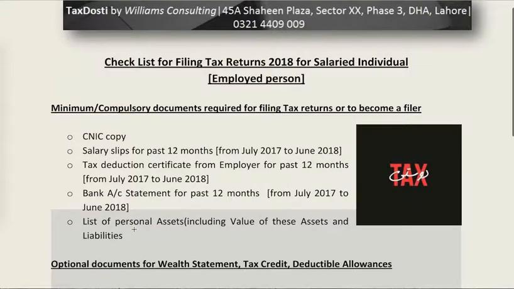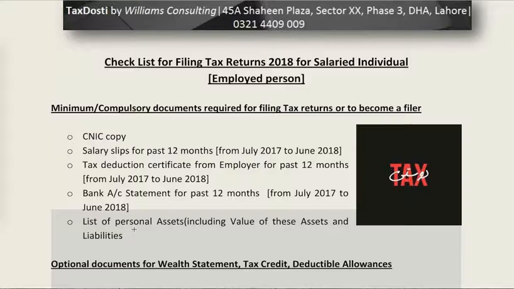Another important document is a list of personal assets, including the value of these assets, and liabilities. Since it's compulsory to file a wealth statement along with your income tax return, you have to provide a complete list of assets and their values, as well as any liabilities you have against them.